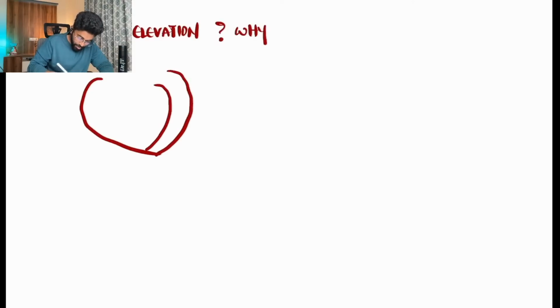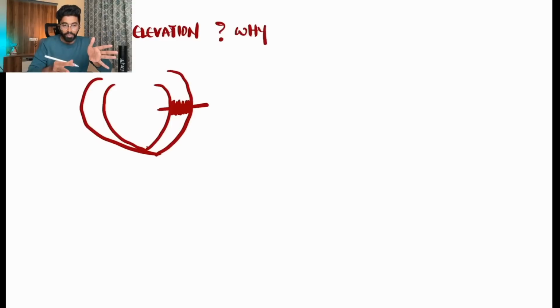Whenever there is an ST elevation, this is my ventricular myocardium. We have a transmural or complete damage of the ventricular myocardium right from the endocardium to pericardium. This complete damage of the ventricular myocardium due to MI will result in current moving above.